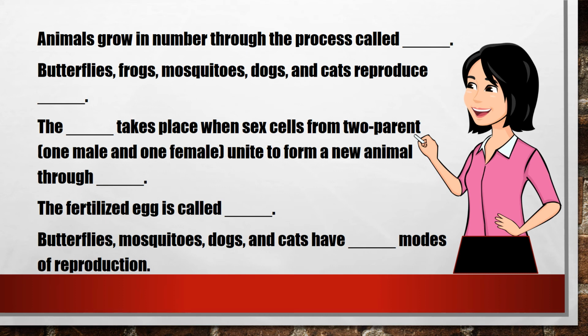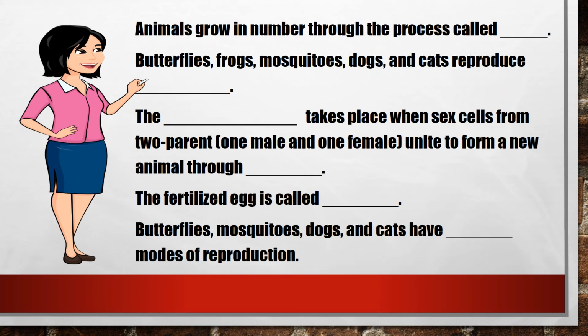Oops! Your time is up. Now, let's try to check your work. Now, let's see if your answers are correct. Animals grow in number through the process called blank. And the answer is reproduction. Butterflies, frogs, mosquitoes, dogs, and cats reproduce blank. And the correct answer is sexually.